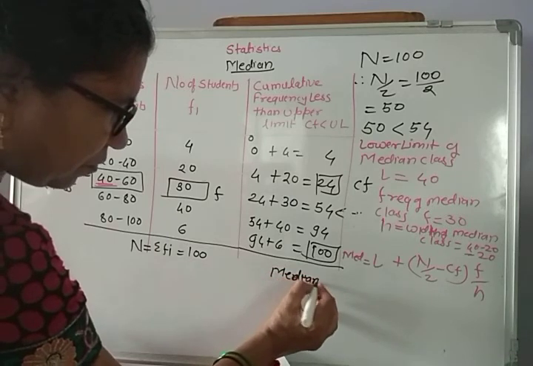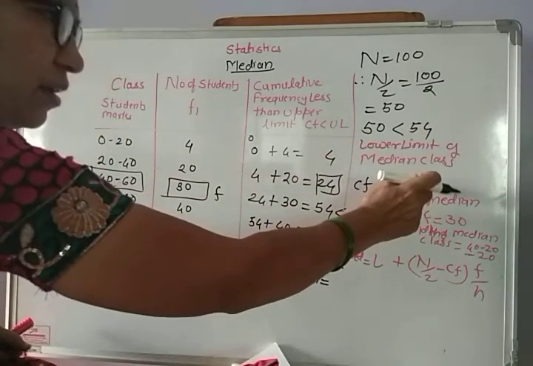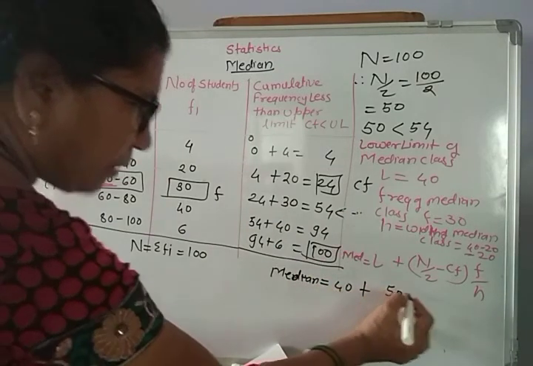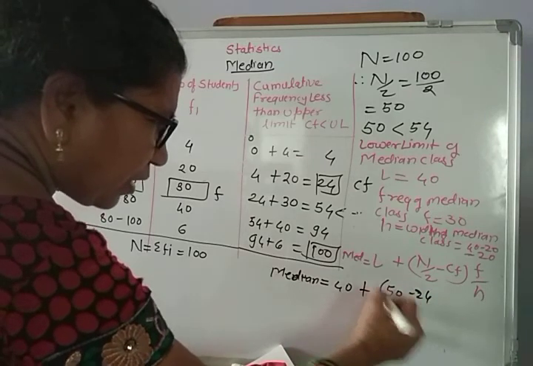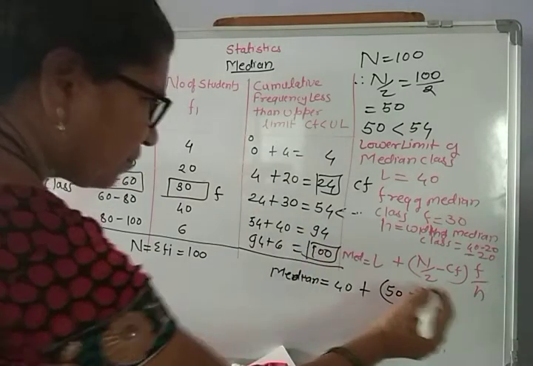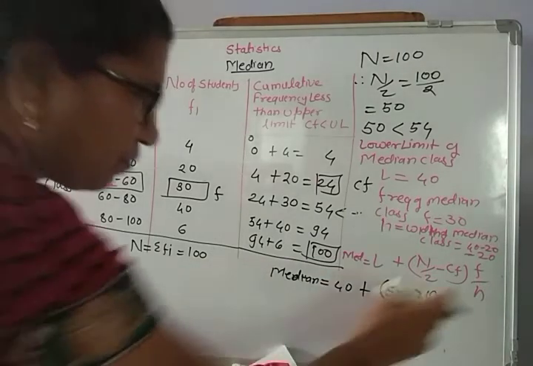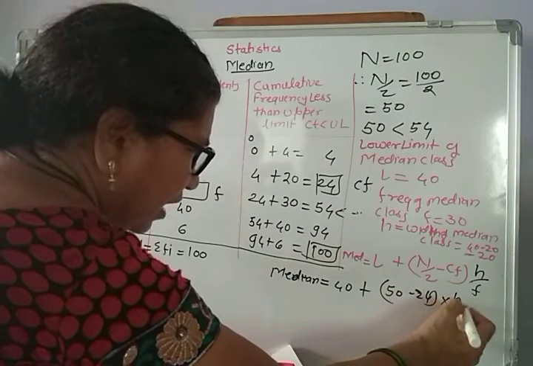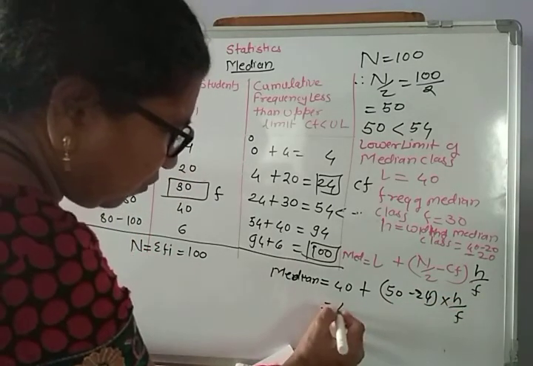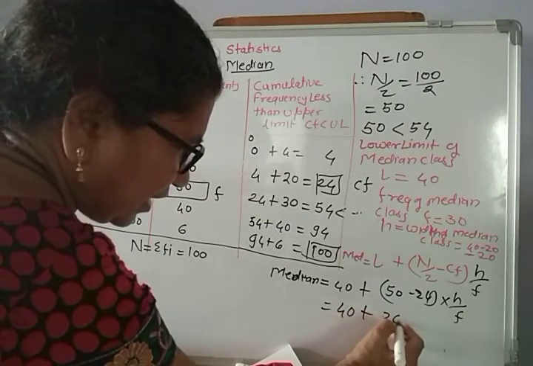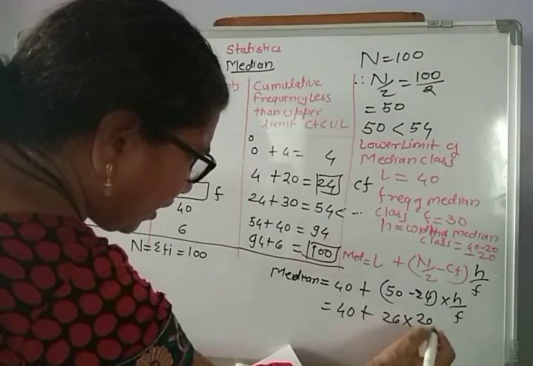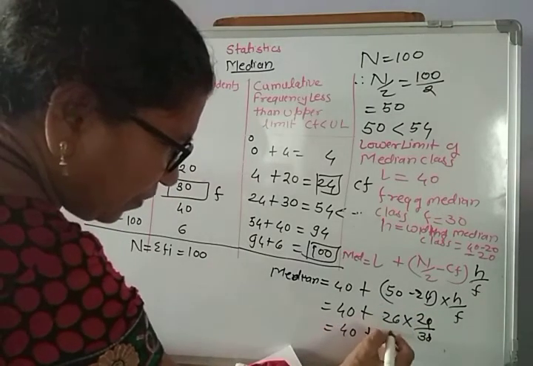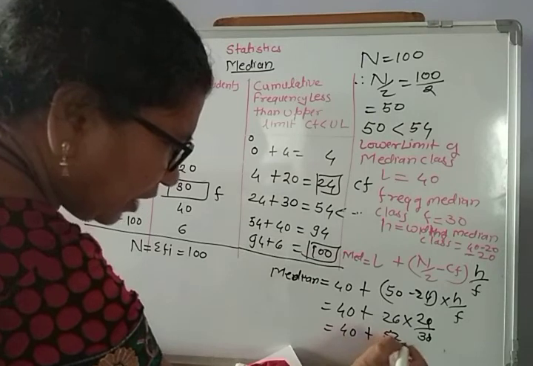Median is equal to L plus n by 2 minus CF into, what is F? It is not F, it is H upon F. That is equal to 40 plus 26 into 20 upon 30. This 0 gets cancelled. 40 plus 52 upon 3.